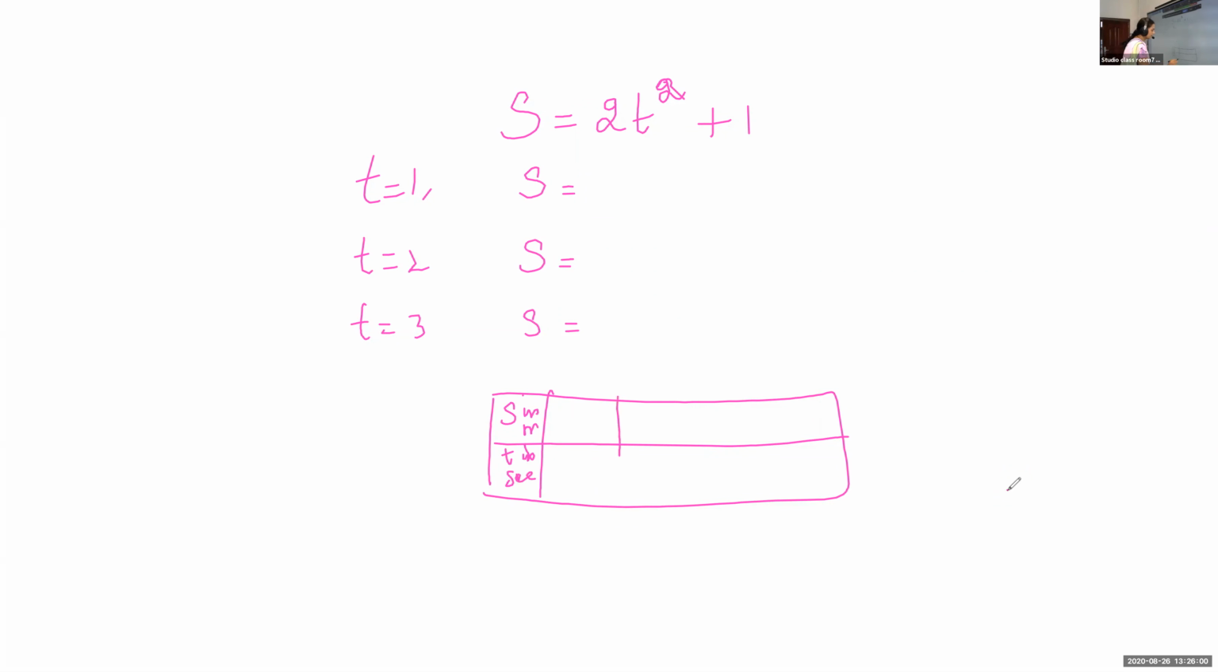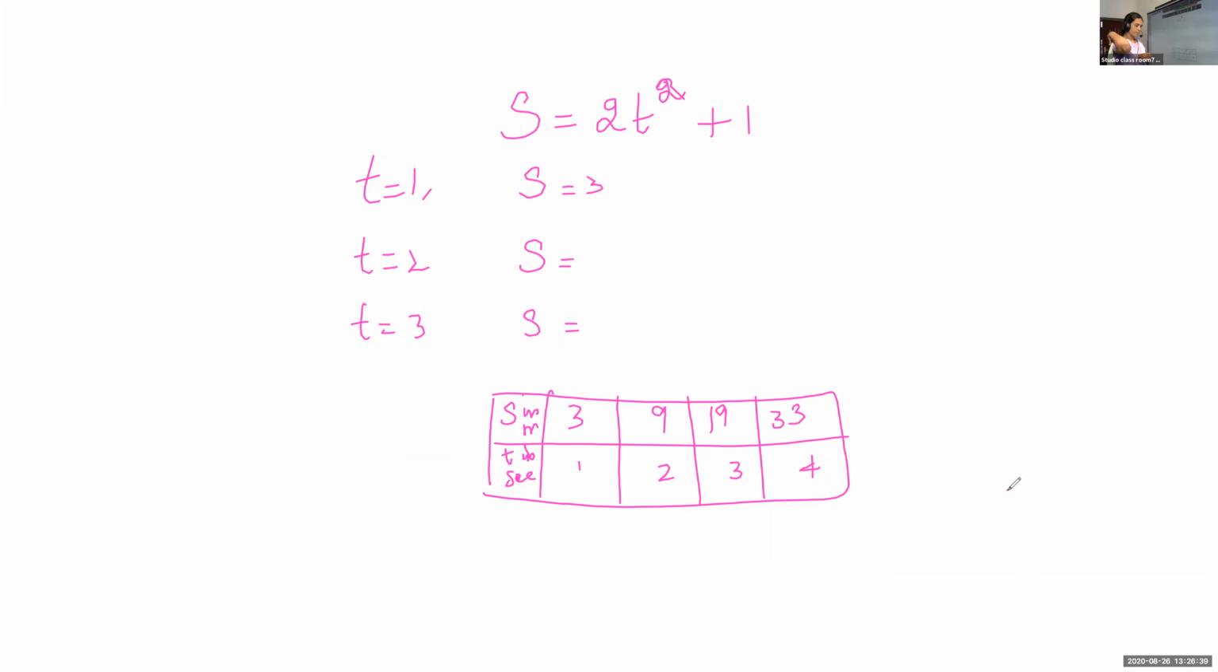When time is 1, what is S? When time is 2, what is the distance covered? When time is 3, calculate it and tell me. When time is 1, the distance covered is 3. When time is 2, 9. When time is 3, 19. When time is 4, 33. Is it clear, children? You are filling this table here.